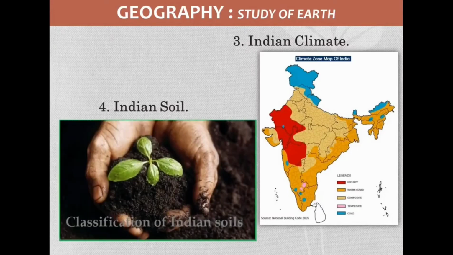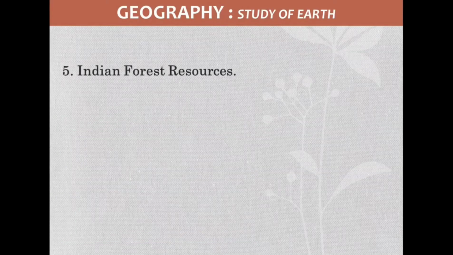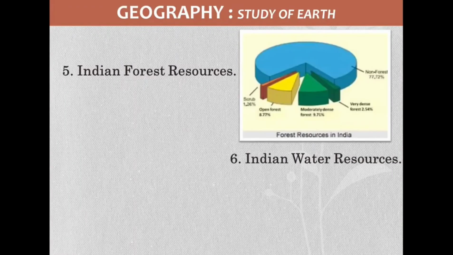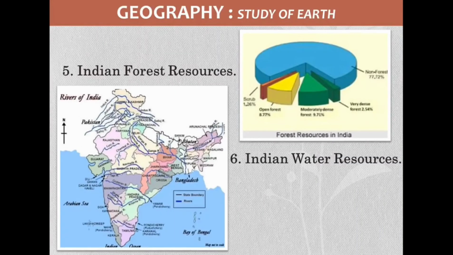Fourth one, Indian soils. What types of soils are there, and how they help in growing crops, and which crops help the economic development of the country, we discuss. Fifth one, Indian forest resources, that is also a very important chapter. Very importantly, 6 types of forest can be found in India, and their characteristics we discuss in this chapter.